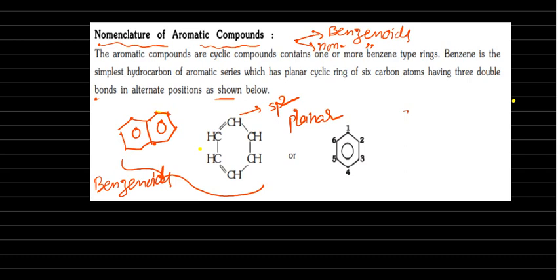Non-benzenoids have no benzene ring. Suppose like this. Example, furan. This name is furan. Okay. So these are the non-benzenoids, no benzene ring.